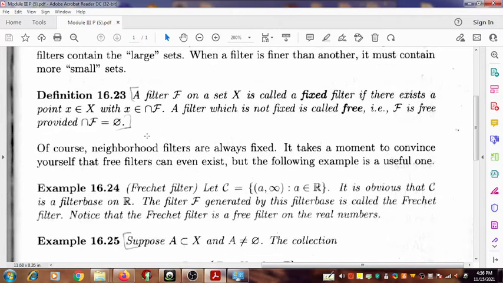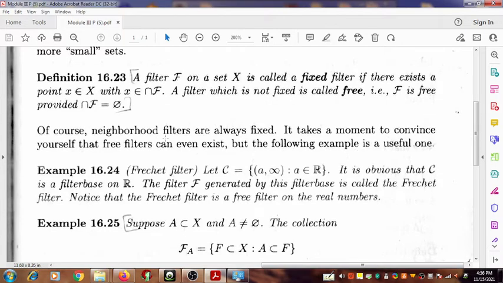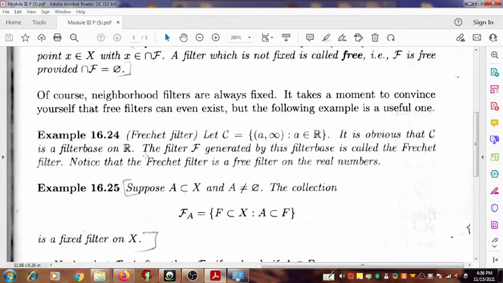The neighborhood filters are always fixed, because x is present in the intersection as a member of X. It takes a moment to convince yourself that free filters can even exist, but the following example is a useful one.